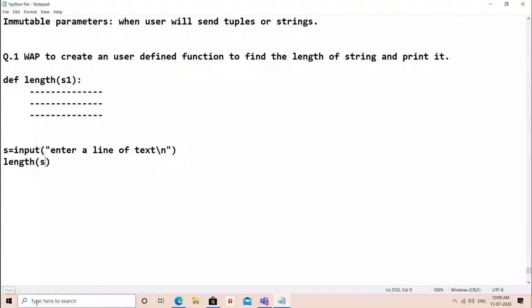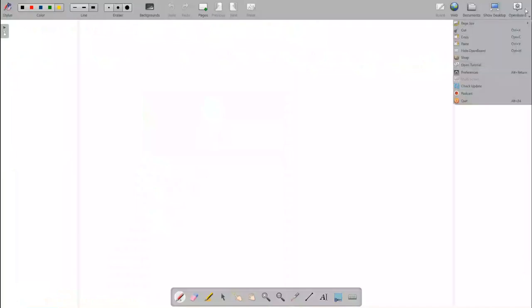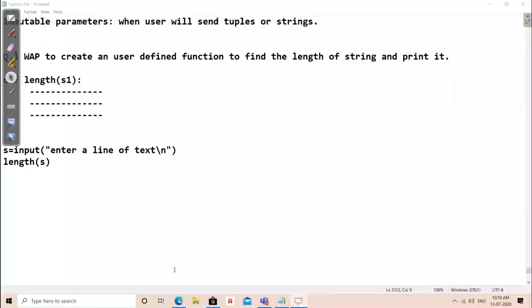Let me open this open board for you. Okay, fine.